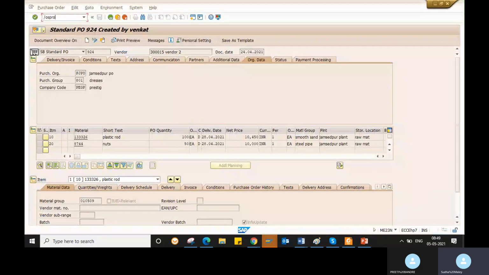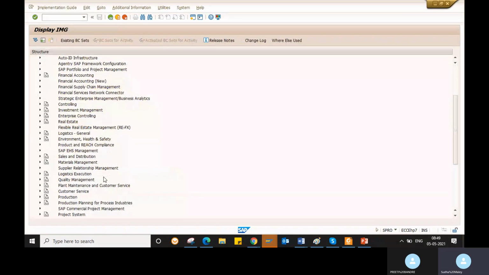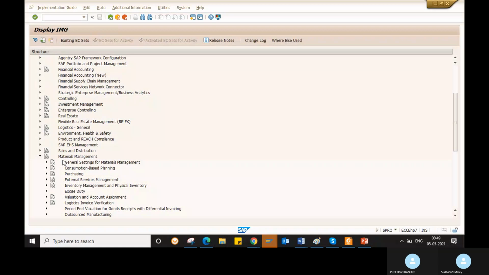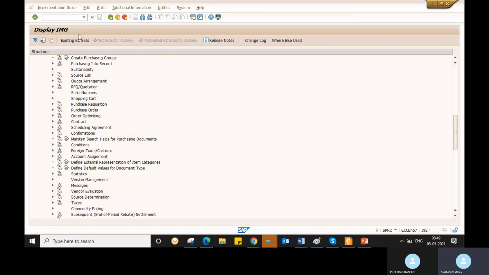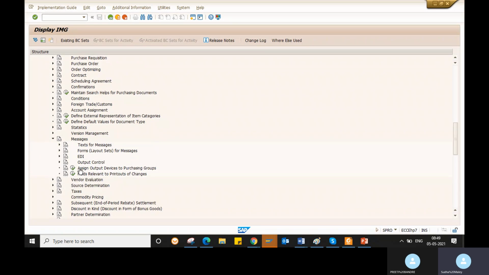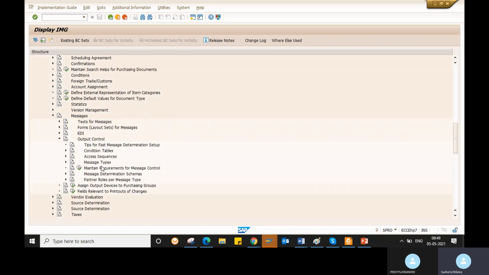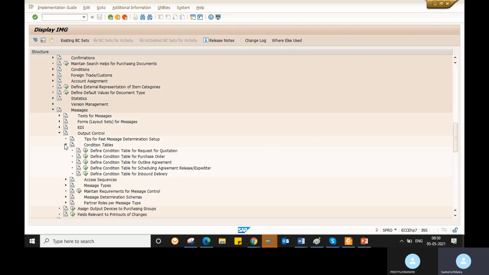So go to SPRO, as it is a configuration. Go to Material Management here. In Material Management, as it is related to purchasing, you will go to Purchasing. So in Purchasing, if you go down, you can see Messages here. Okay, so go to Messages. Here you will have the Output Control. So go to the Output Control. The first one is the Condition Table.